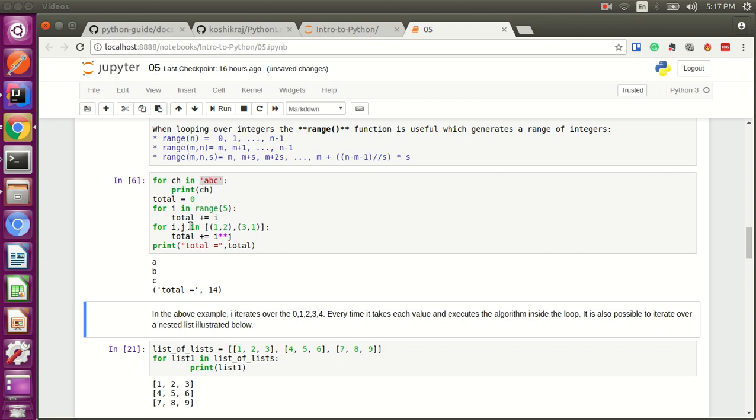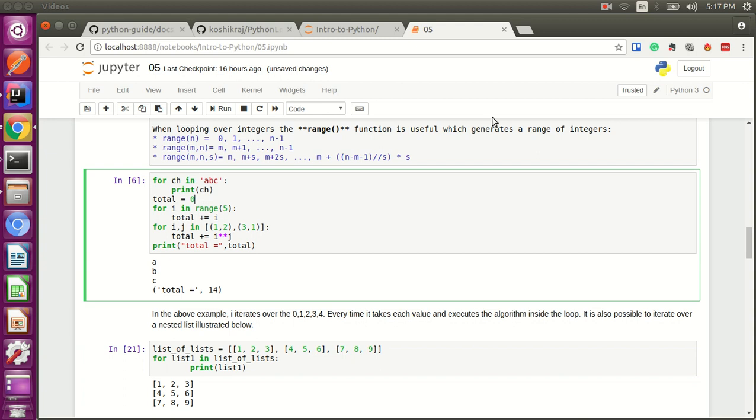Or else you can do it with one more approach. Let's take an example. We often use range when we want an index.